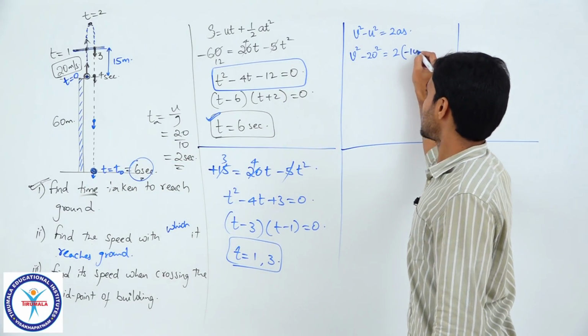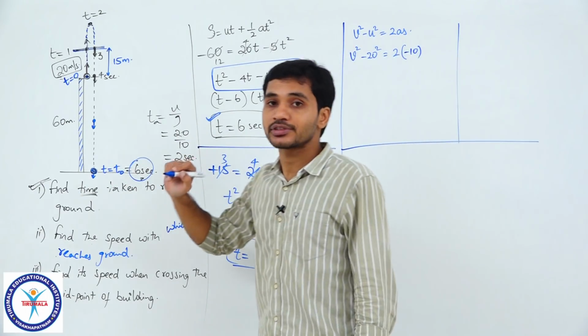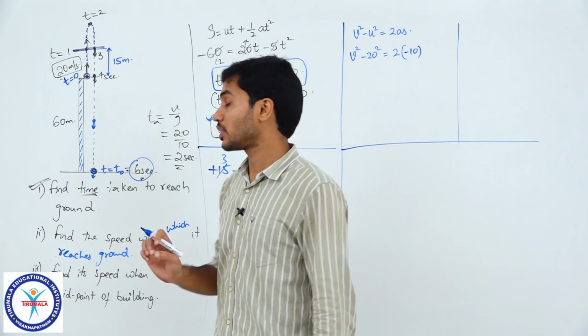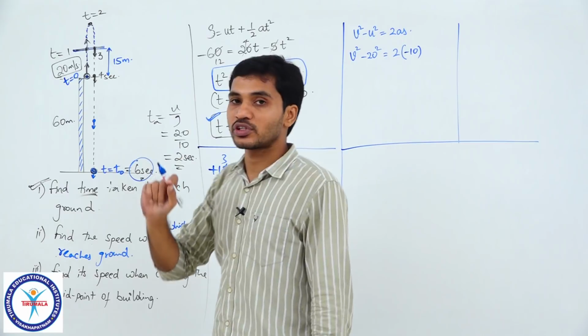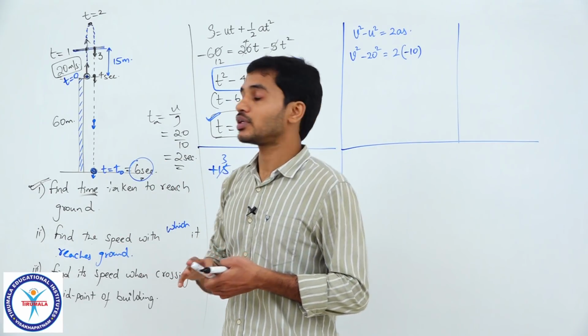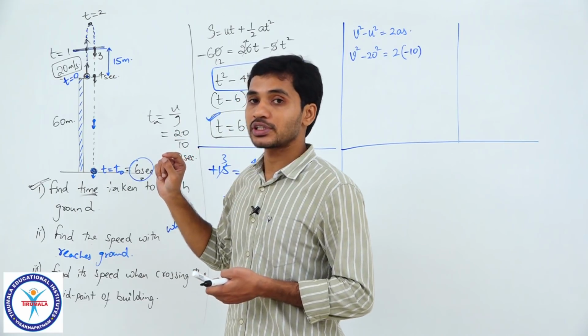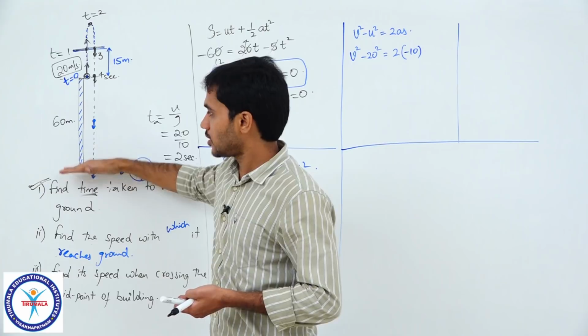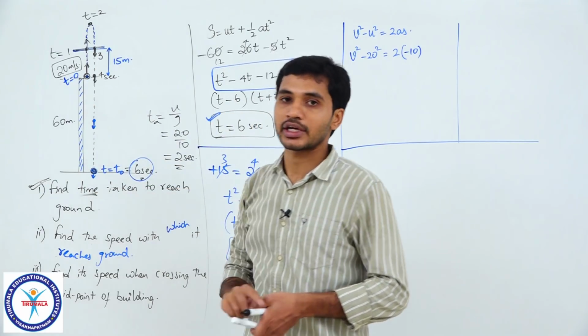So minus 10. And what is displacement, students? So please don't make mistakes in substituting displacement. You will do everything correctly except for displacement. This is something which I have observed most commonly. Clear? So be careful when substituting the sign of displacement. Initial, final. So going down. Clear? So negative.